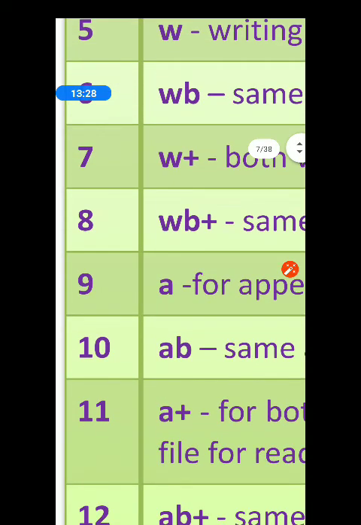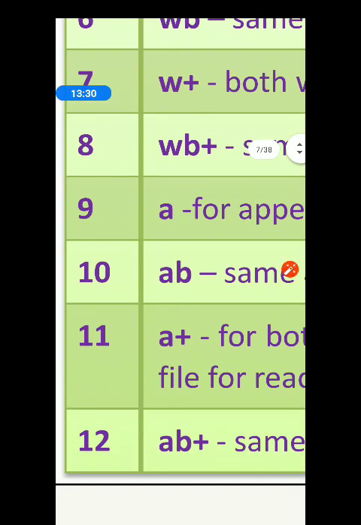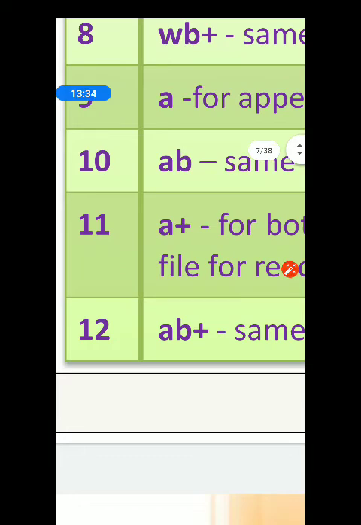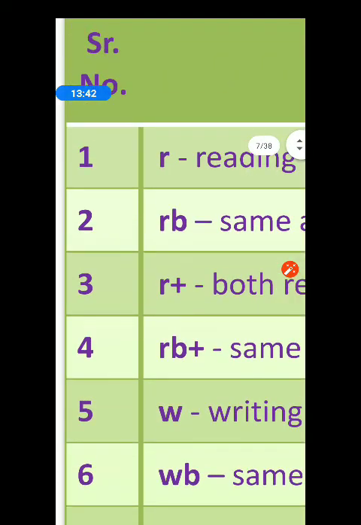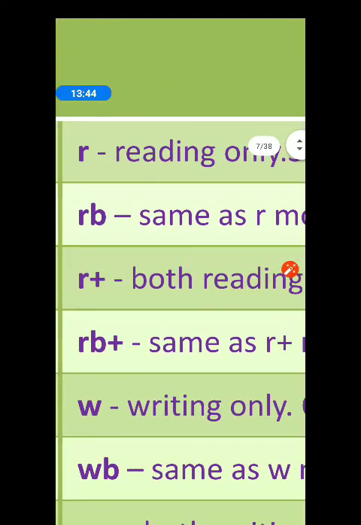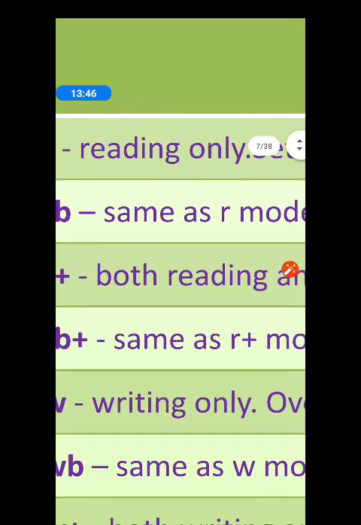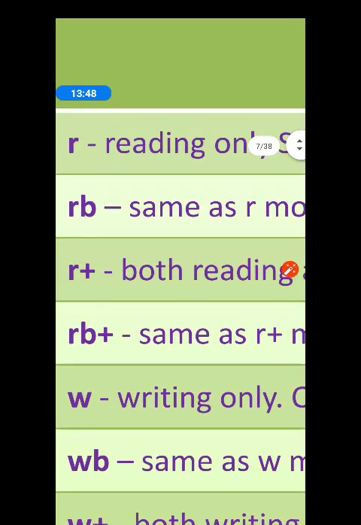7 W plus, number 8 WB plus, number 9 A, number 10 AB, number 11 A plus, and number 12 AB plus. Now you don't have to write the whole description, only the portion I am reading, just write down that.